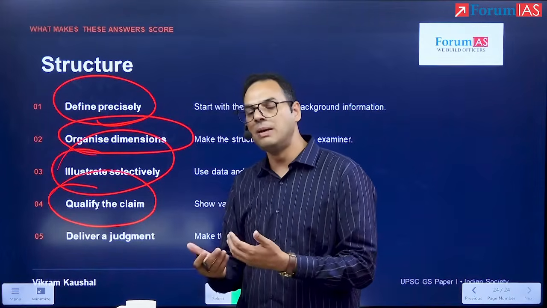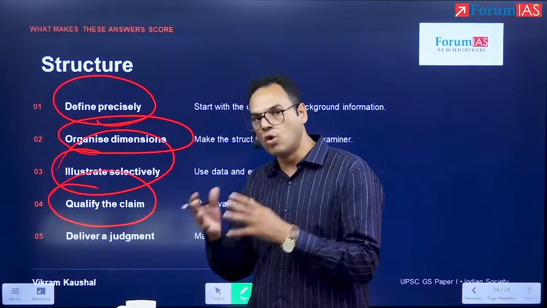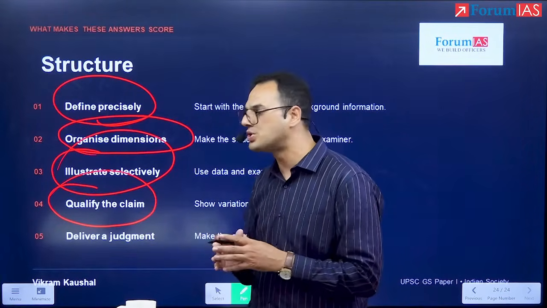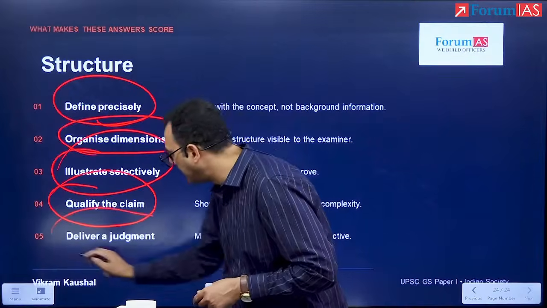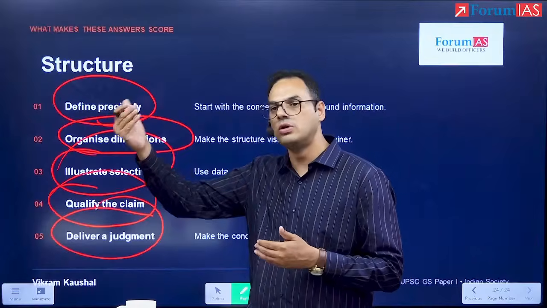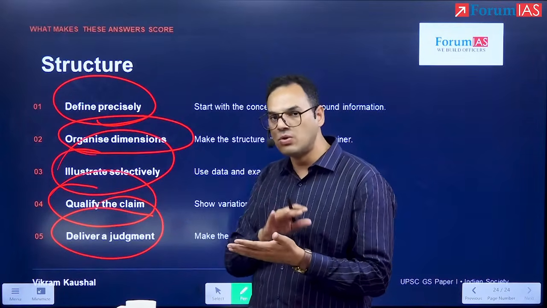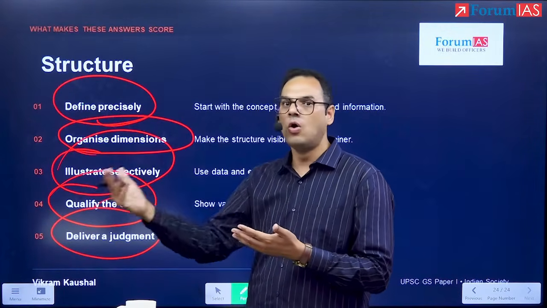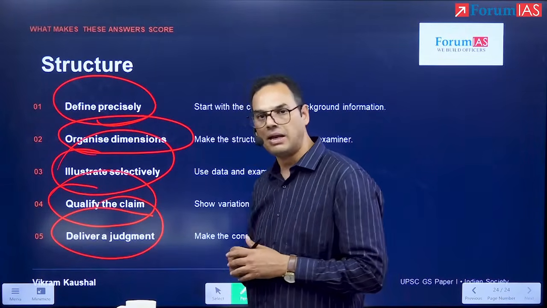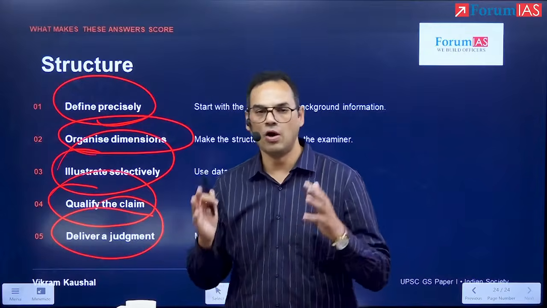We provide maybe alternative viewpoints, some contradiction, or whatever else needs to be considered, in which conditions that would be valid. And then we conclude with a balanced judgment depending upon how the directive word asked us, whether it was evaluate or critically comment or something else. And based on that, we frame our final paragraph. And that is broadly how we are dealing with it.